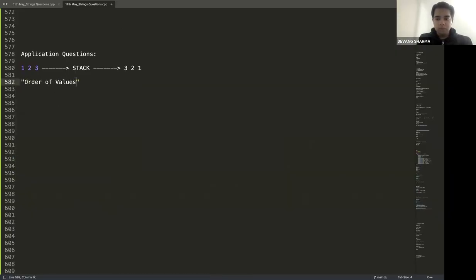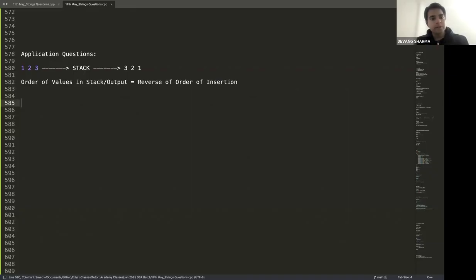Order of values in stack slash output is reverse of order of insertion. This is a very important statement. Order of values in stack is reverse of order of insertion. Means what? Anytime I need a reverse order kind of a thing, my stack would definitely be one of the solutions. All agree?